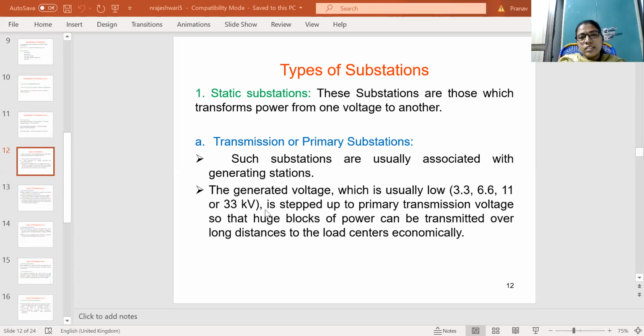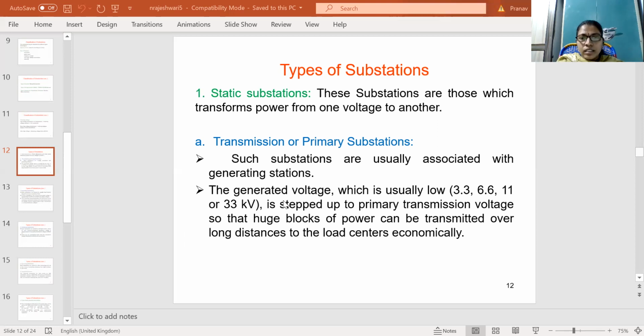This voltage is generated at the generating stations. This generated voltage is stepped up to the primary transmission voltage, so that huge blocks of power can be transmitted over long distances to the load centers economically.